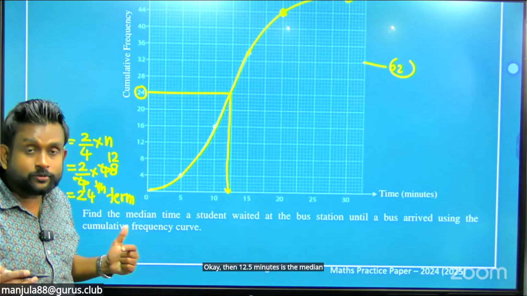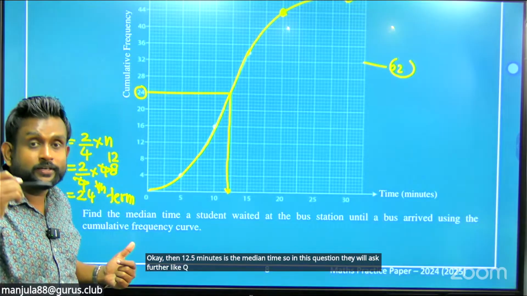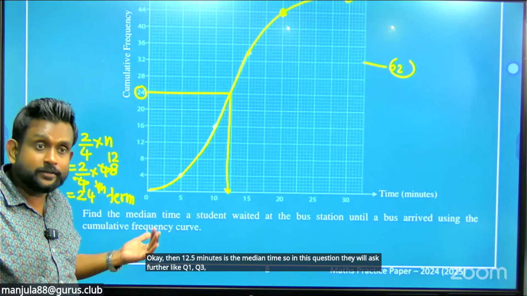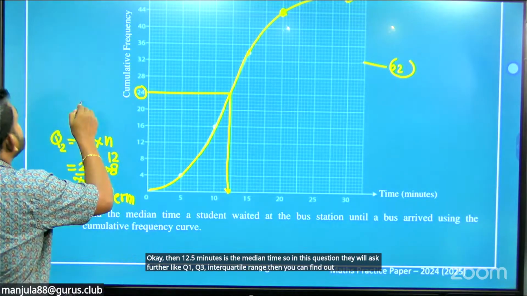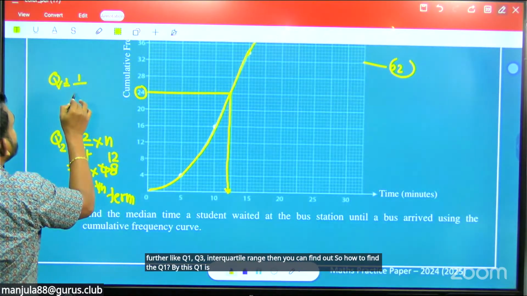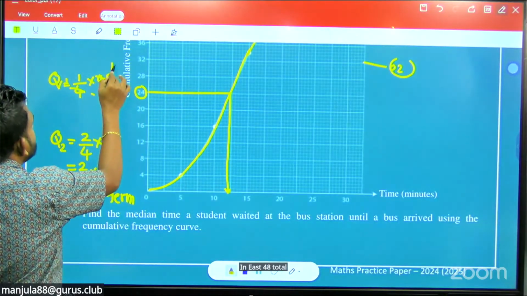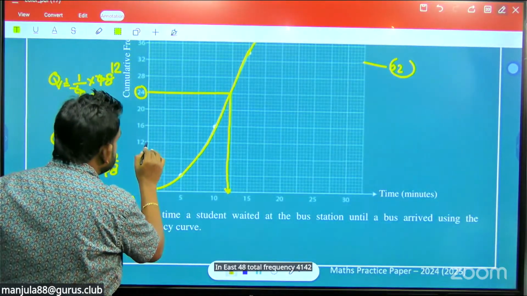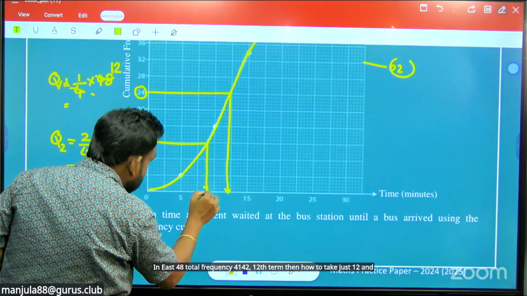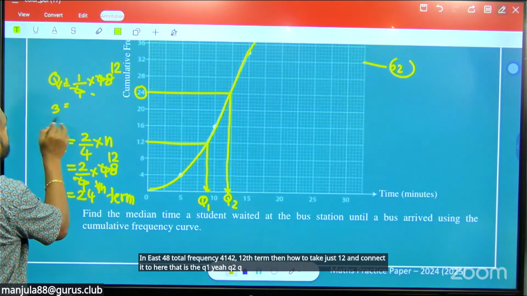In this question, they may further ask for Q1, Q3, and the interquartile range, which you can then find out. So how to find the Q1? Q1 is 1/4 into N. N is 48, the total frequency, so it is the 12th term. Then just take 12 and connect it to here, that is the Q1. Q3 is 3/4 into N.